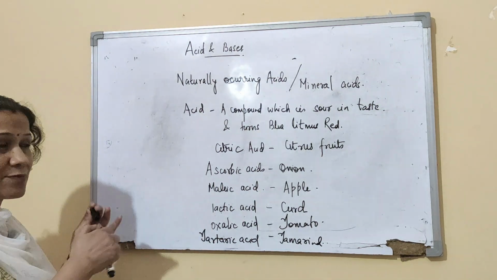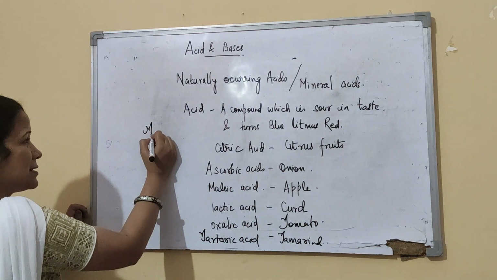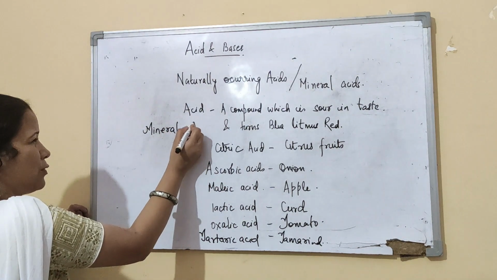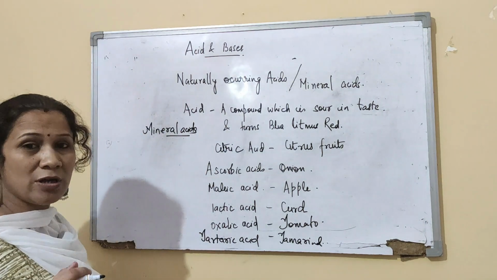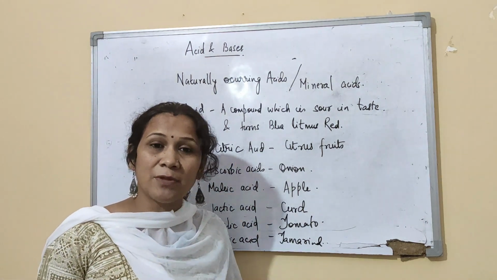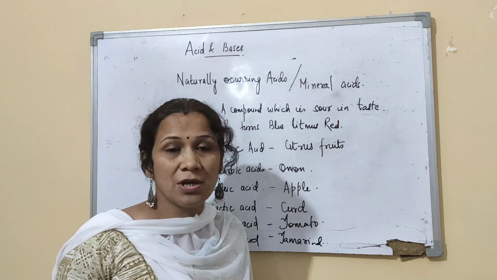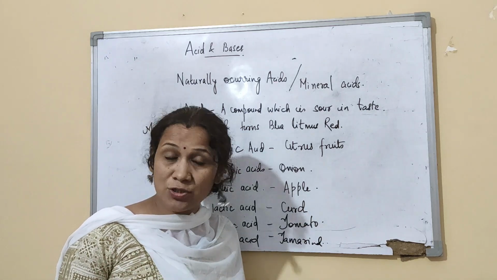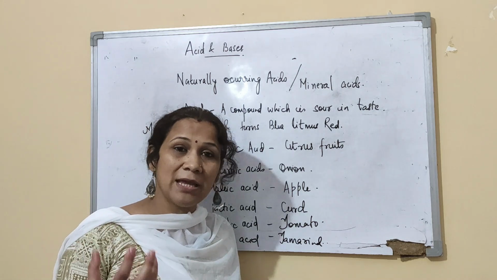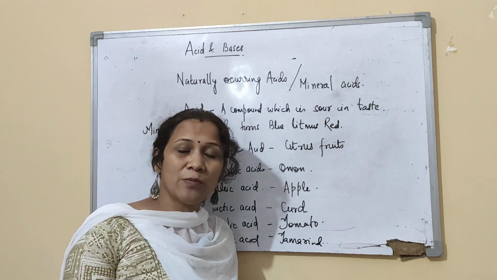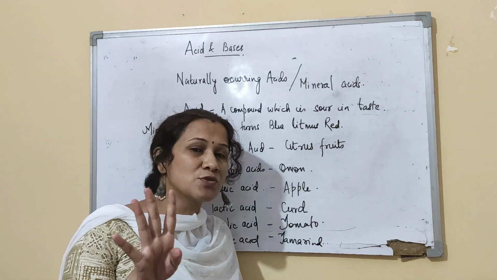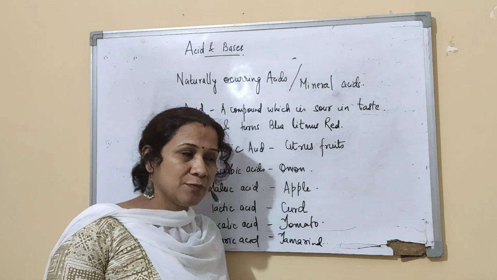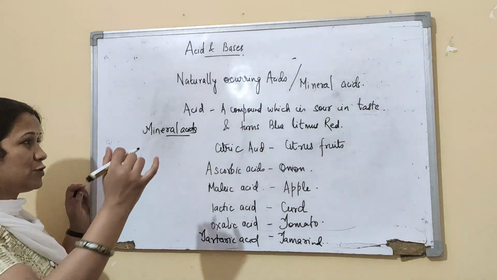Now we have a class we call mineral acids. Mineral acids are so called because they are extracted from the minerals in the earth's crust. They are also known as inorganic acids, very strong acids. In chemistry, you need not worry, there are only 4 very strong acids or mineral acids that we use in the lab.